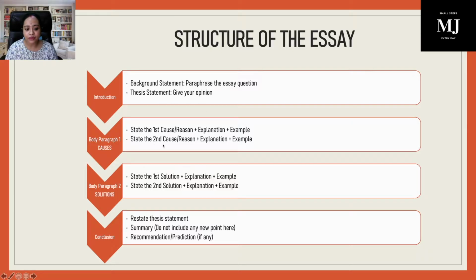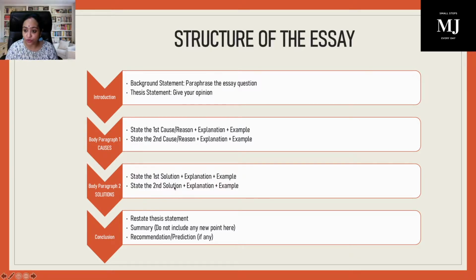Apart from that, second cause. Again, you will explain the second cause with an example. So explanation and example both have to be present. Okay, once you are done with the causes paragraph, you will come to the solutions paragraph. Now herein, you are going to write the first solution. Now this first solution should be related directly to the first cause mentioned here. Okay, even for the solution, you will well explain it along with a concrete example.